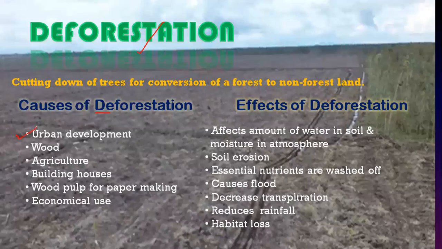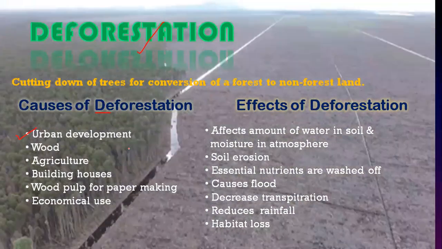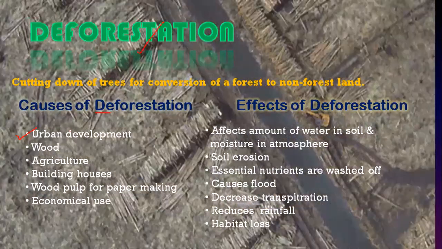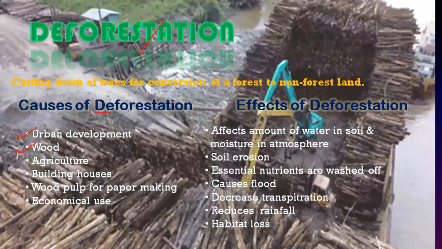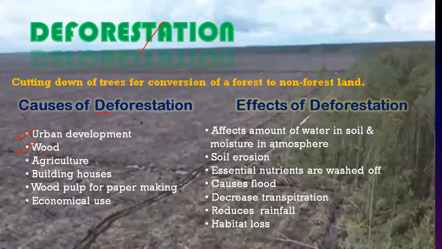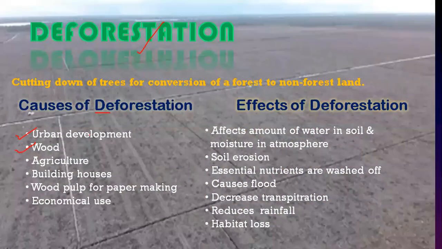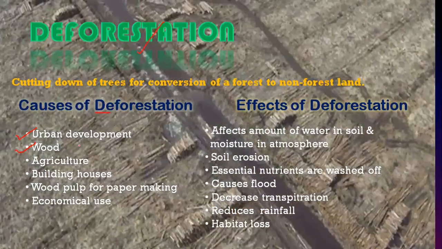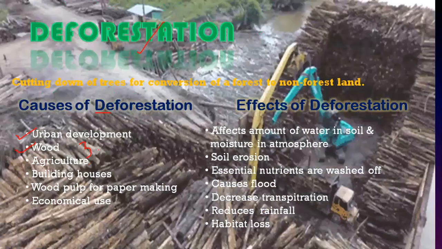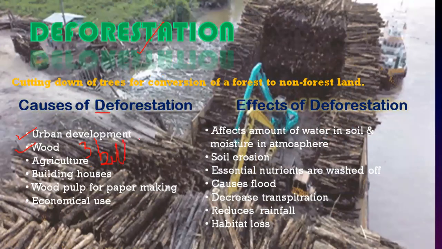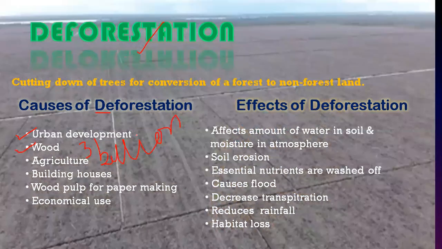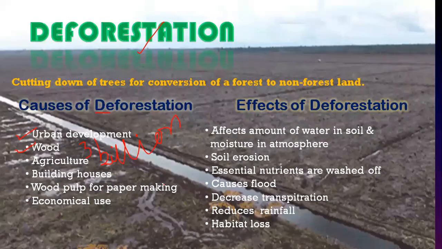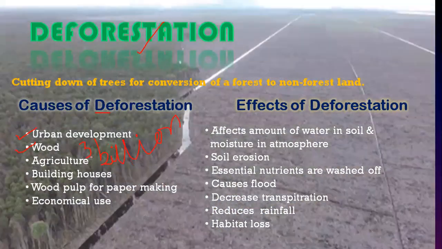So first of all, urban development: the development of cities, building houses, plazas, restaurants, hotels, etc. Wood is very important for burning purposes. In developing countries, almost 3 billion people, like in Pakistan, India, Bangladesh, where the countries are developing, are using wood for heating and cooking purposes.